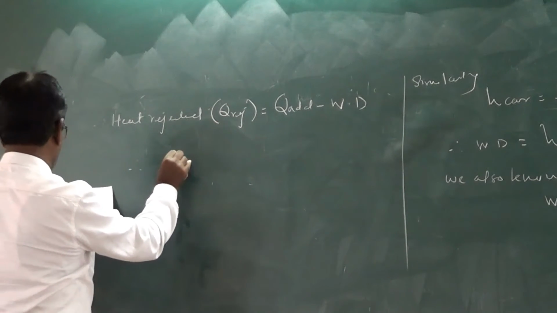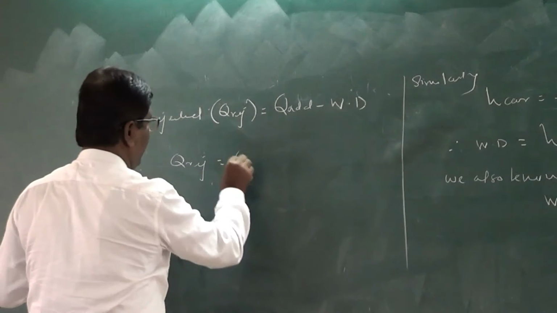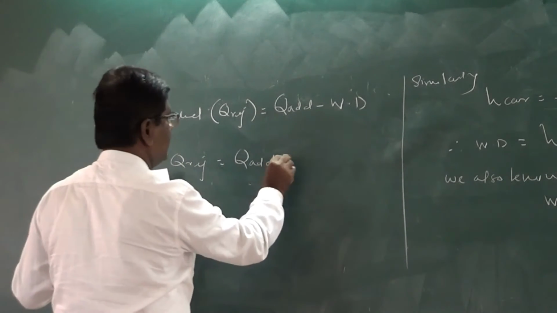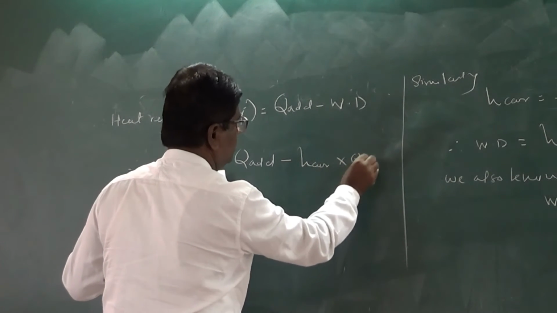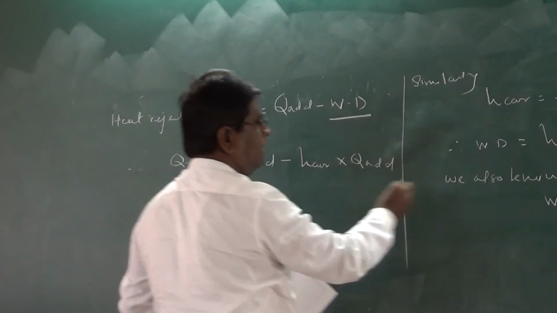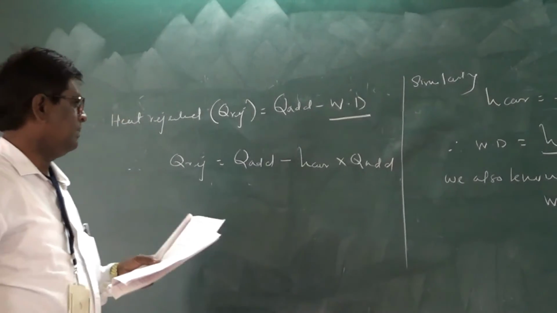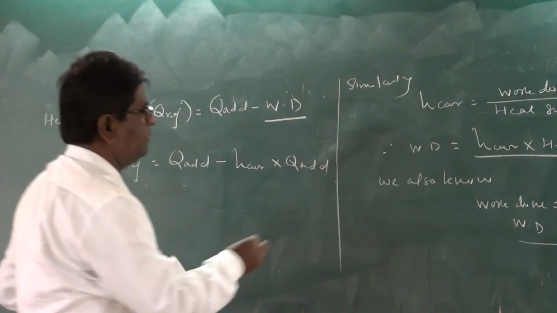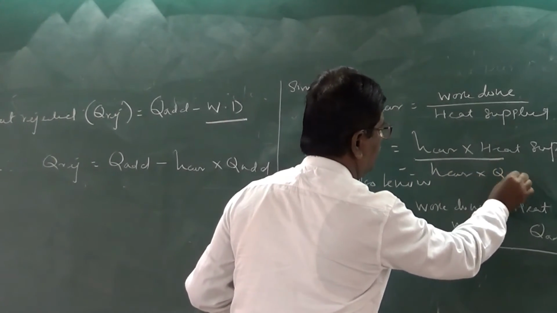Therefore, Q rejected is equal to Q added minus efficiency of Carnot into Q added, because we have to replace this work done by efficiency of Carnot into heat supply or heat added.